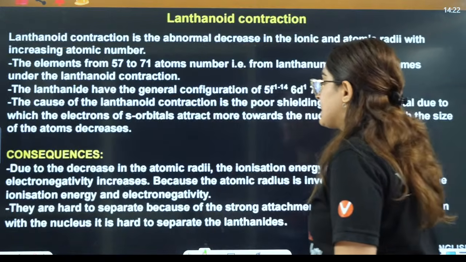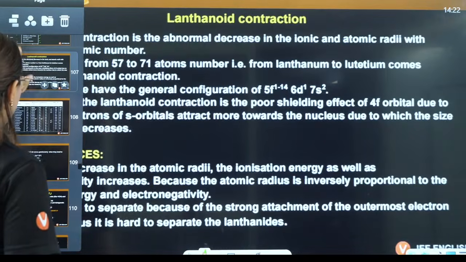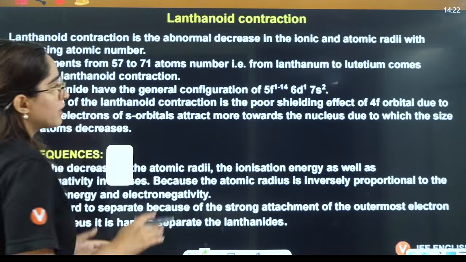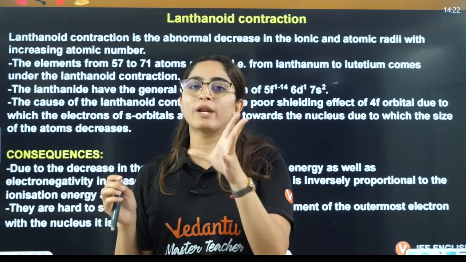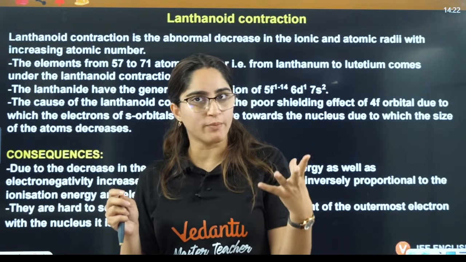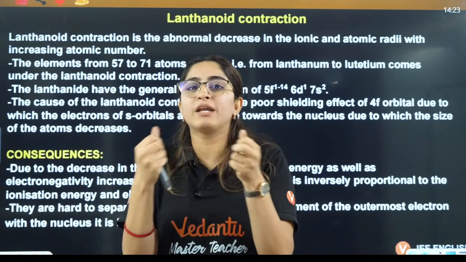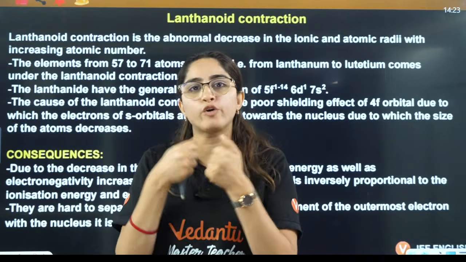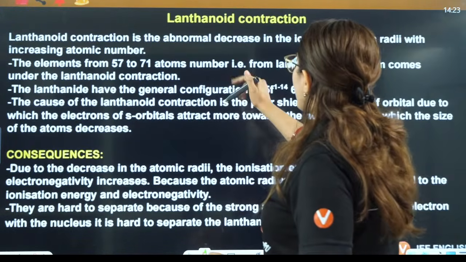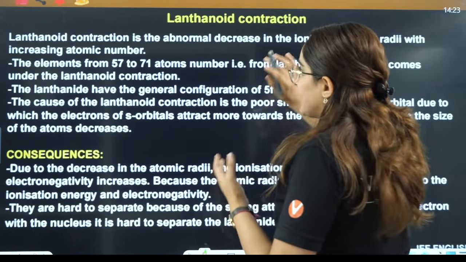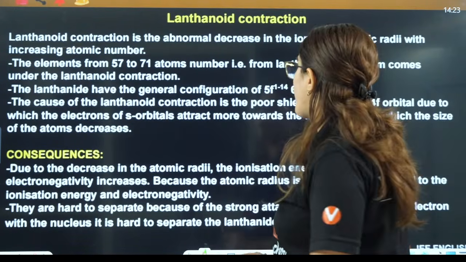Now let's understand the topic of lanthanoid contraction that I already told you in the starting of the class. Because of the poor shielding effect of 4f orbitals, there will be a decrease in size, so lanthanoid contraction will take place. Lanthanoid contraction is the abnormal decrease in atomic and ionic radii due to the poor shielding effect of 4f orbitals.